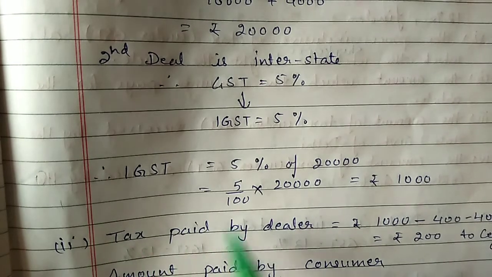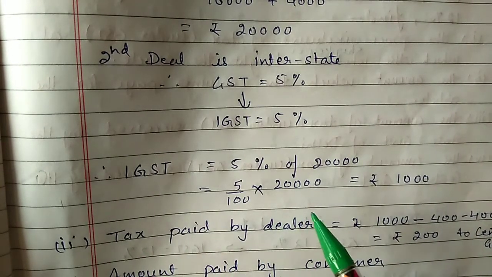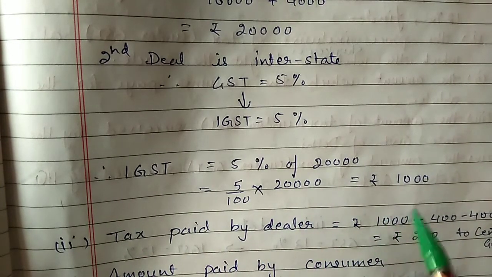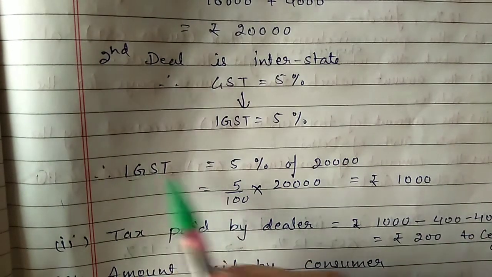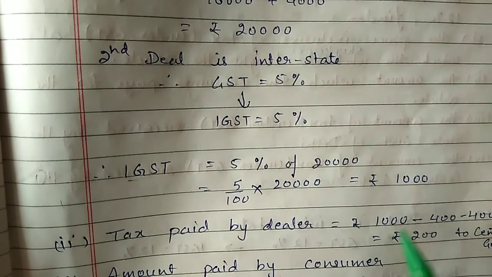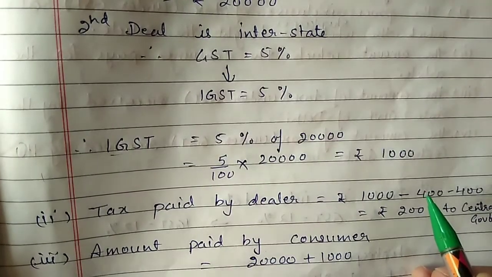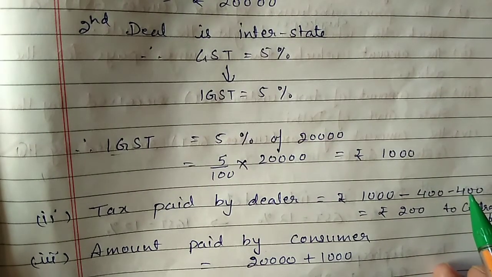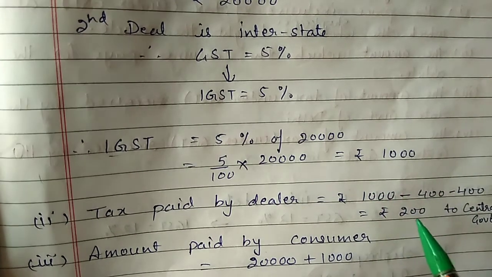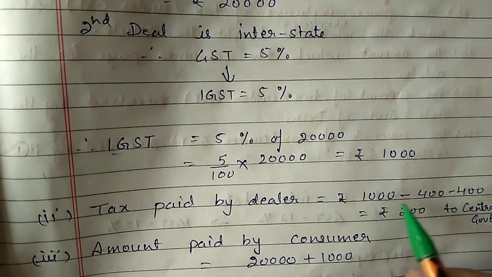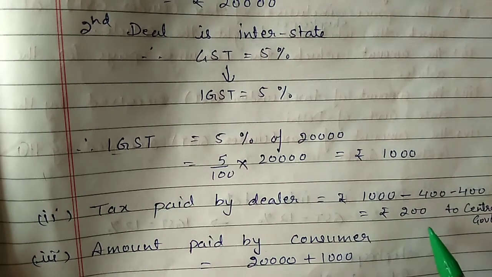Second part, the tax paid by the dealer. So how much tax will he pay? Output tax minus input tax. So output tax is this IGST 1,000 rupees, and input tax is 400 rupees he paid as CGST, 400 rupees he paid as SGST. So take the difference between output tax and input tax, that is equal to 200 rupees, and this 200 rupees will go to the central government.